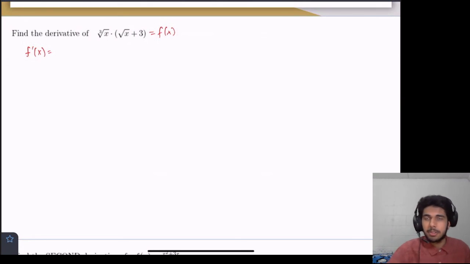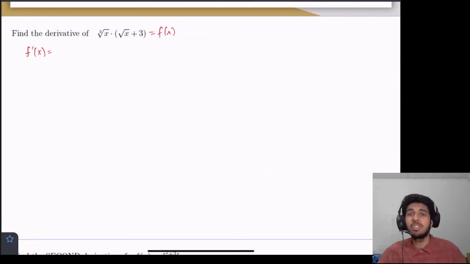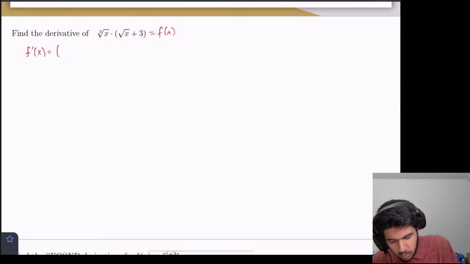Okay, so we'll do the product rule. So 1d2 plus 2d1. So 1 is the cube root of x times the derivative of square root of x plus 3, plus square root of x plus 3 times the derivative of the cube root of x.